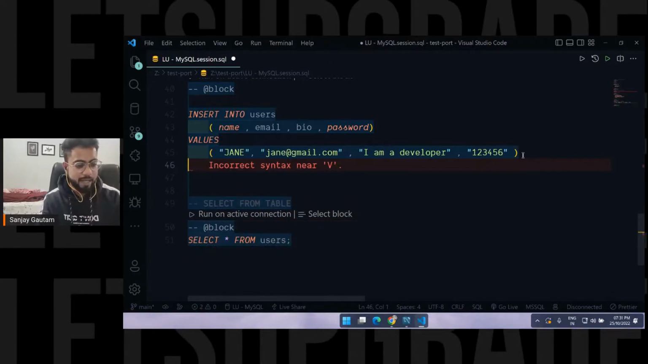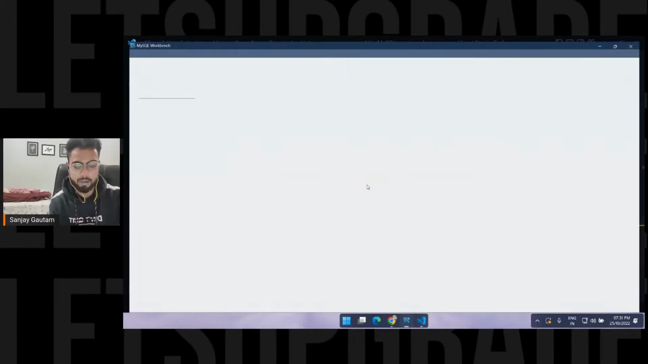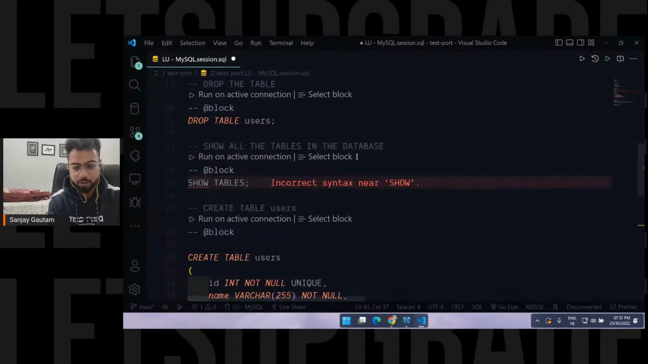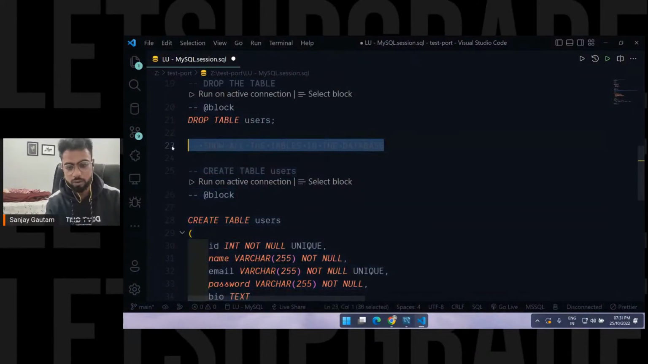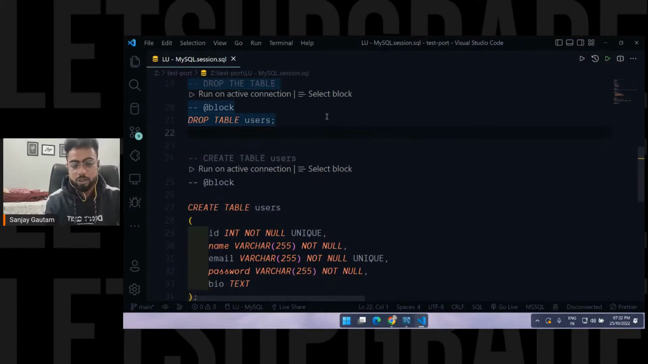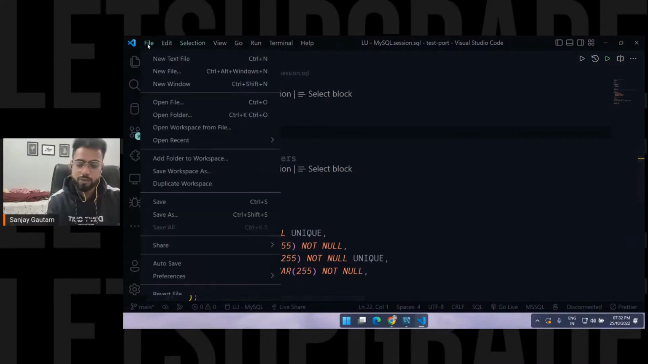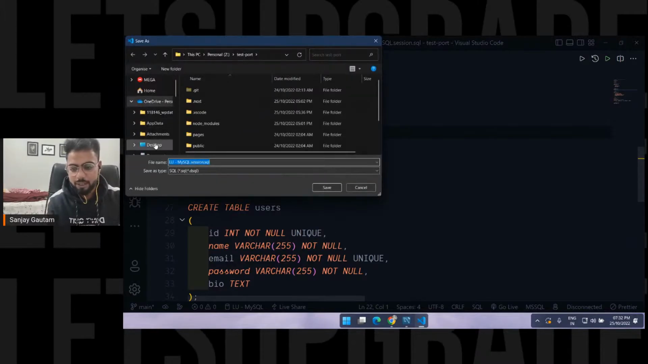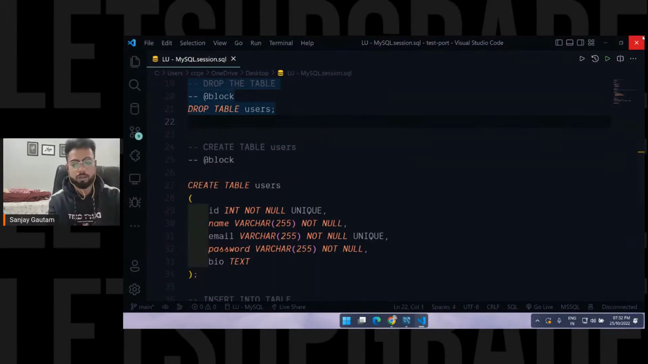By the way, let me execute all these commands quickly. We already executed these commands in the Workbench, so these are all the same commands, and I have just executed them here. This is the only command that is not going to work in this case. Okay, save it. You can save this SQL file. Just click on save, or save as, and you can save it anywhere. Let me save it on the desktop, give it any name, and save. That's all.